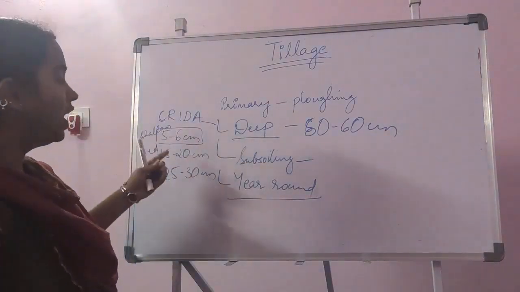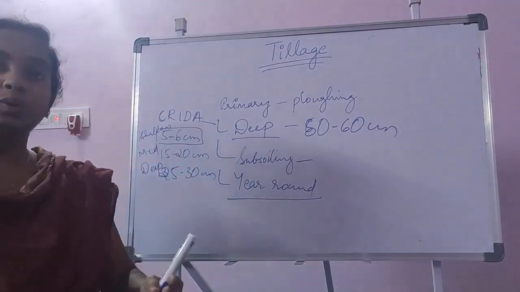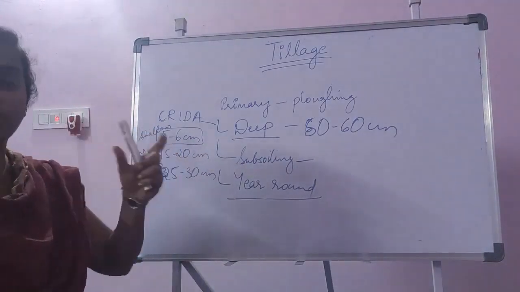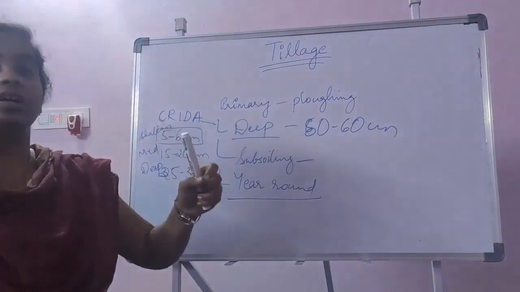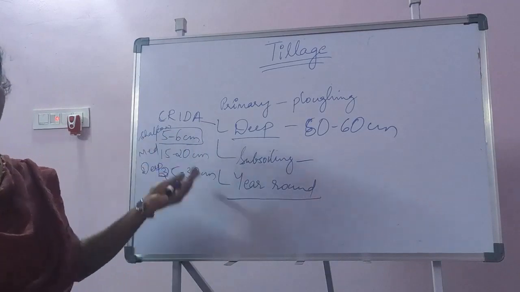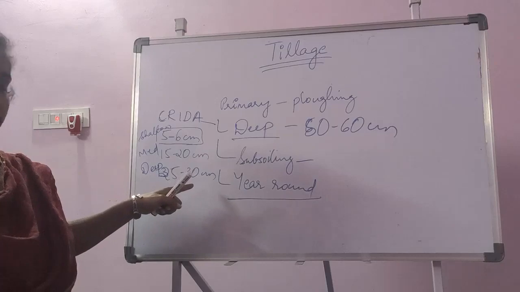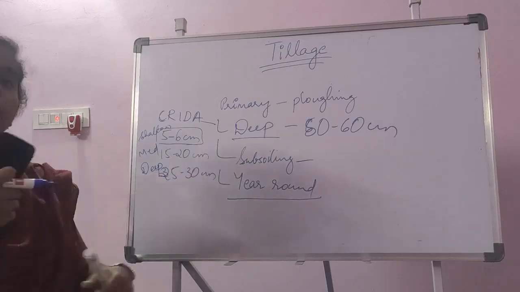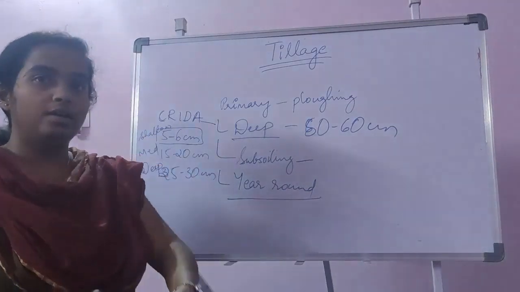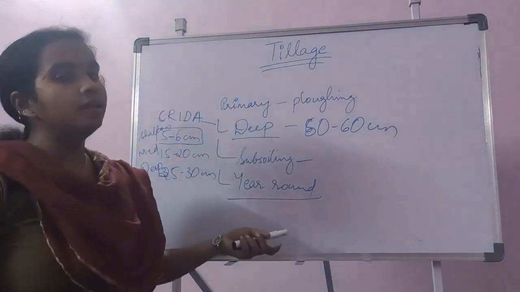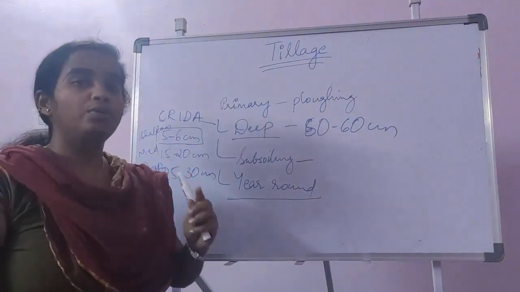The numbers for shallow, medium and deep tillage are very important for the examination, because they will give some numbers and ask us to identify whether it is shallow, medium or deep tillage. So you have to remember the numbers. And subsoiling is turning up of the subsoil and putting the surface soil a little deeper. And year-round tillage, as I have told you, is tillage practices taken up all around the year.